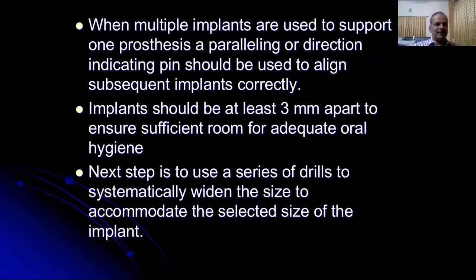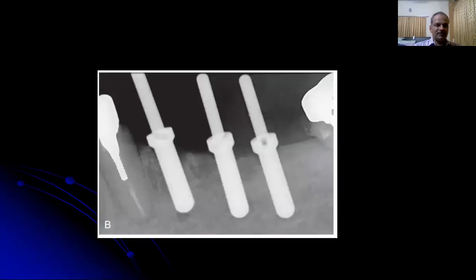Implants should be at least 3 millimeters apart to ensure sufficient room for adequate oral hygiene. The next step is to use a series of drills to systematically widen the size to accommodate the selected size of the implant. This is an intraoperative radiograph, or a radiograph taken during the surgical placement of the implants.